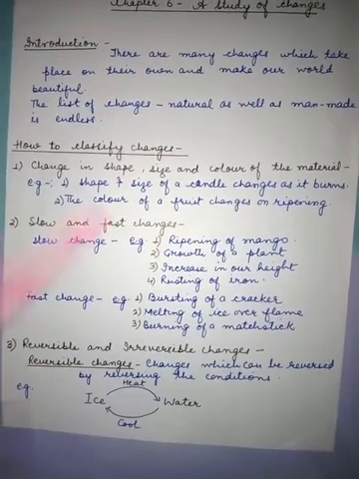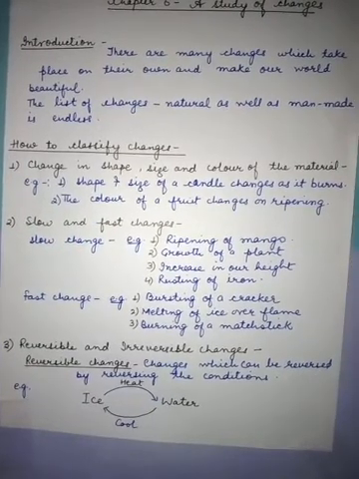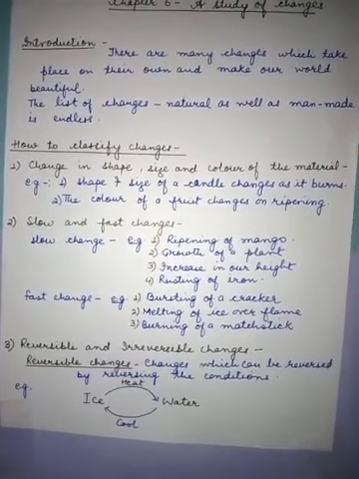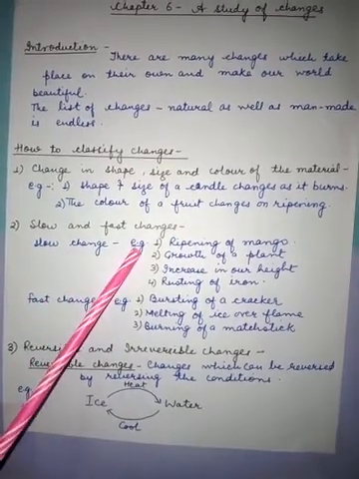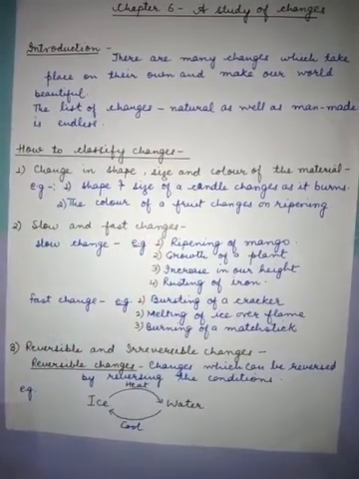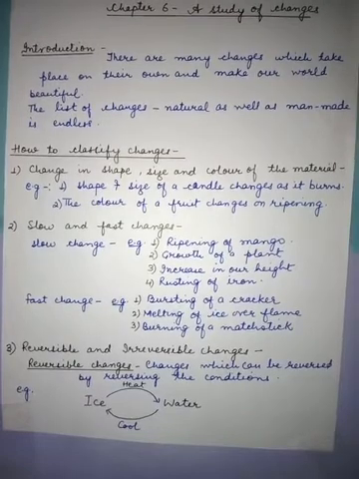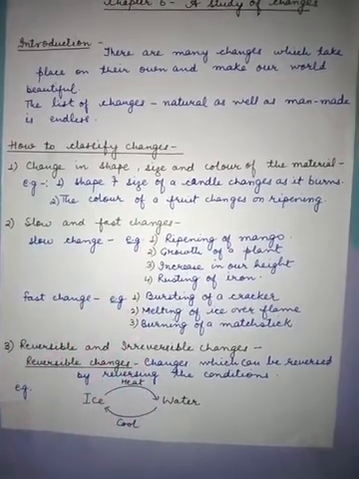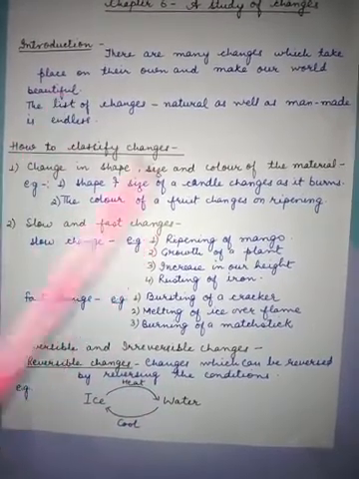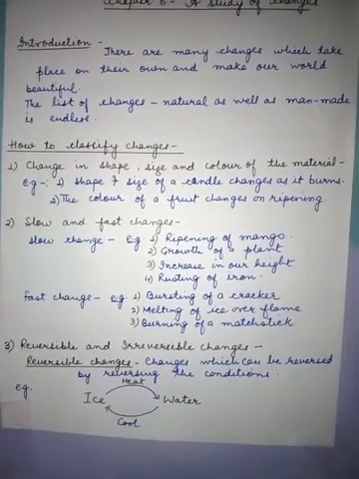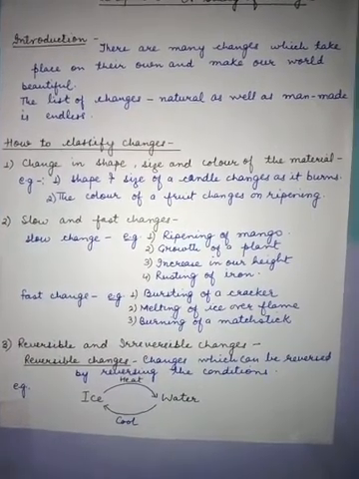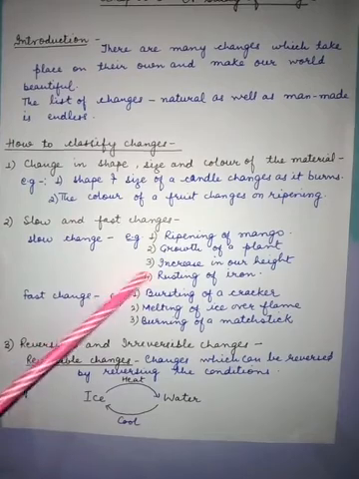Second, slow and fast changes. There are some changes which are very slow and some which are very fast. Slow changes, for example, are ripening of mango, which takes time, growth of a plant, increase in our height, and rusting of iron. Changes are occurring here, but they are very slow.